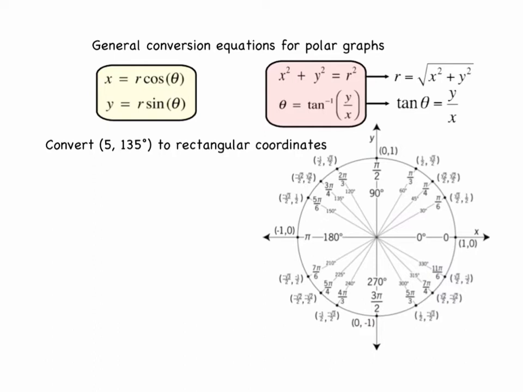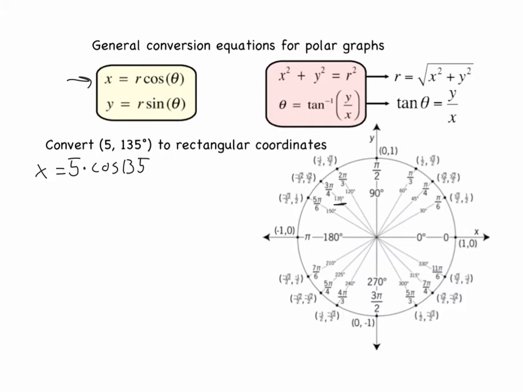So the first one, we're going to convert a point that's in polar, 5, 135 degrees, to rectangular coordinates. And this is actually a unit circle value. 135 is on the unit circle, so I'm going to show you two different ways. First, we'll do the exact. If it specifically says in the problem, what is the exact value for the rectangular coordinates, then according to our formula up here, the x-coordinate will be the r value times the cosine of the angle.